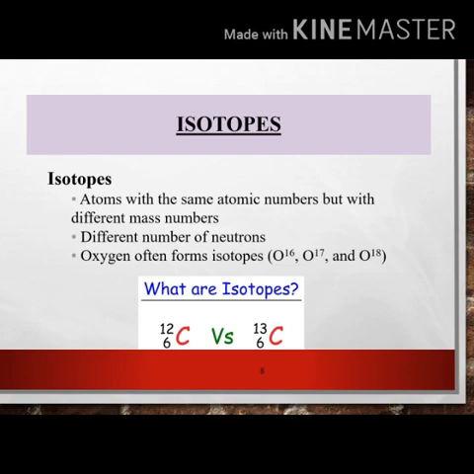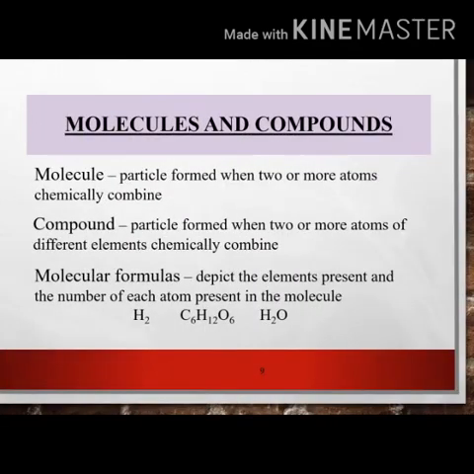What is a molecule and a compound? A molecule is a particle formed when two or more atoms chemically combine. A compound is a particle formed when two or more atoms of different elements chemically combine. What is a molecular formula? It shows the elements present and the number of each atom present in the molecule. Some examples: C6H12O6, that is glucose, and H2O, that is water.